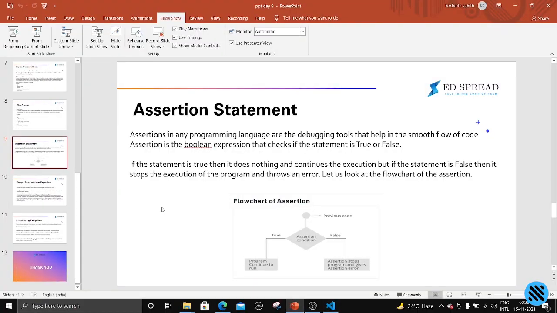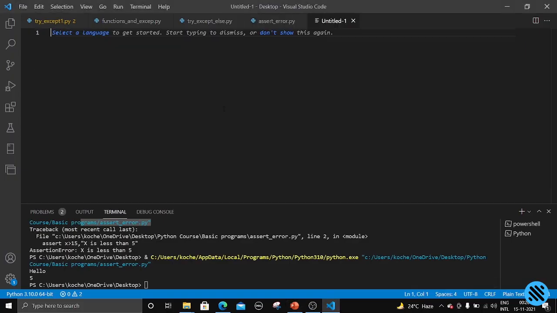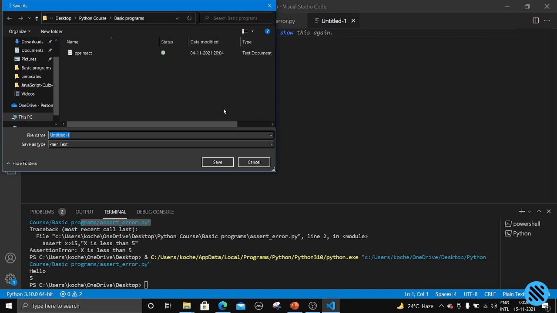Now let us see the except block without an exception. We have already discussed this concept, right? We discussed that we can directly write the exception name, that is, the error name, while writing except, or else we can also write except directly. Now let us see. Let us save it.